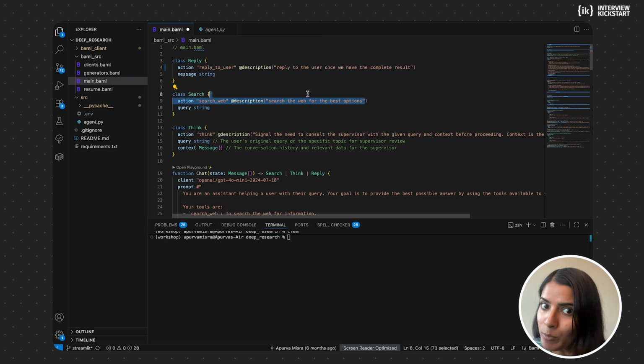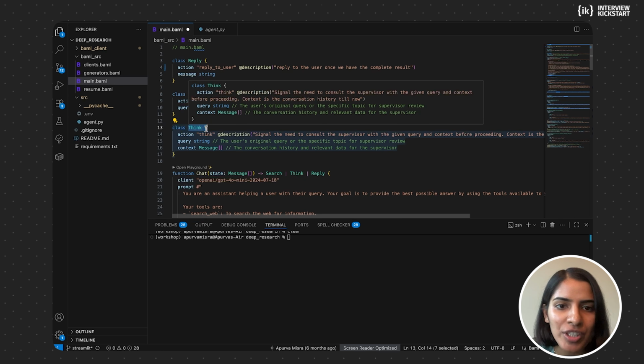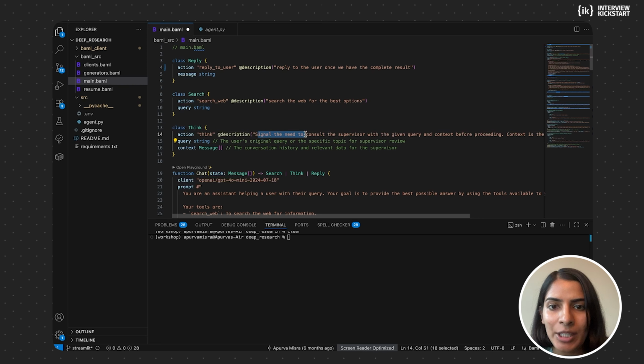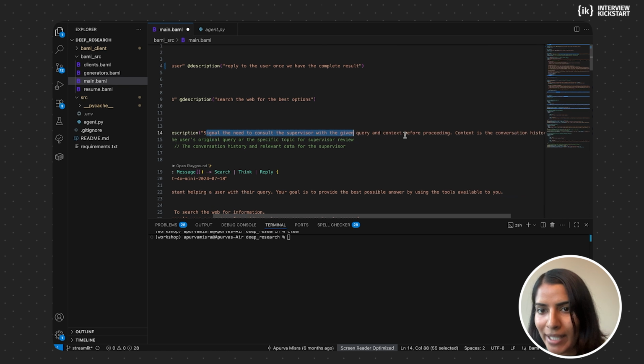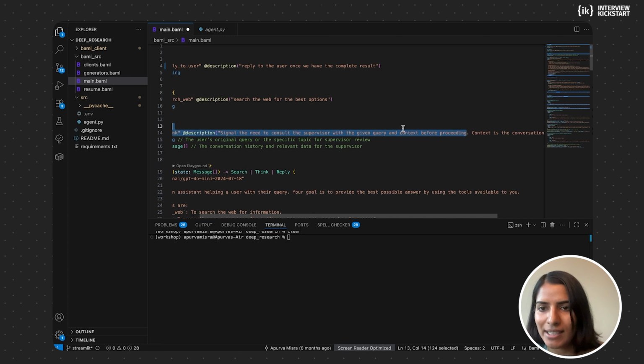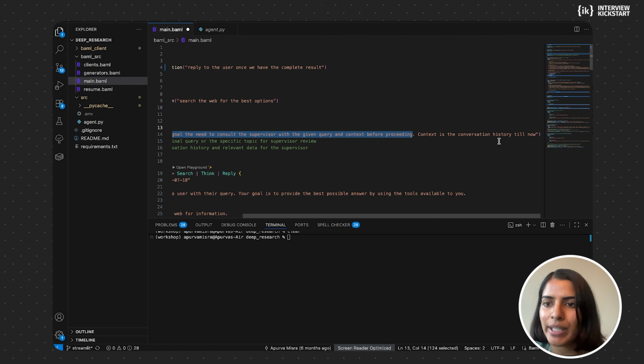So it's very important that you describe your actions very well, so the LLM knows how to choose between the different actions. This is one of the things, that's why I'm going over each one of them very clearly. Then you have the think action, which is to signal the need to consult the supervisor with the given query and the context. And the context is basically the state. Context is conversation history till now.